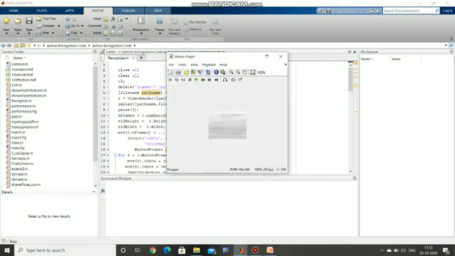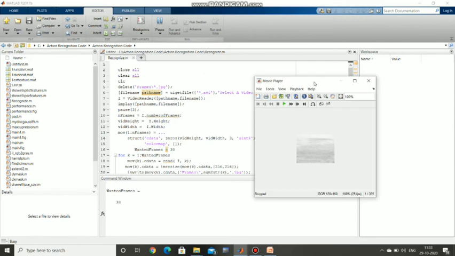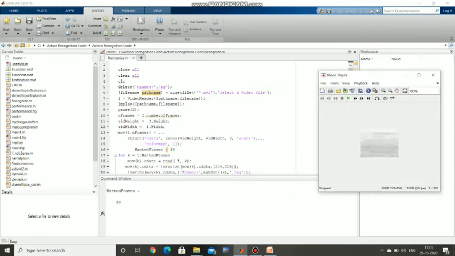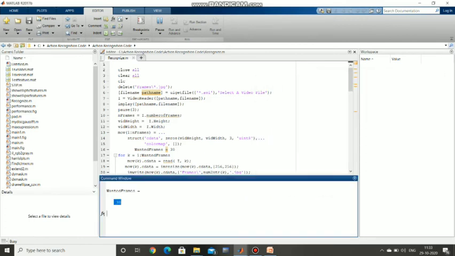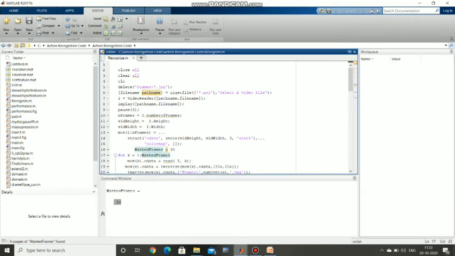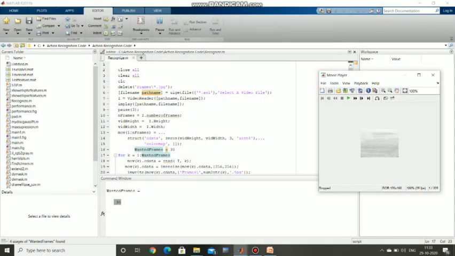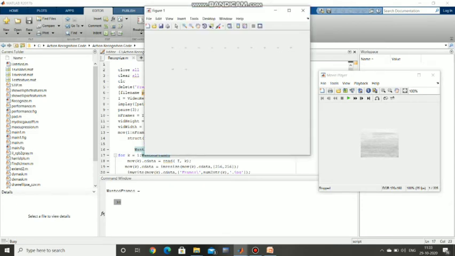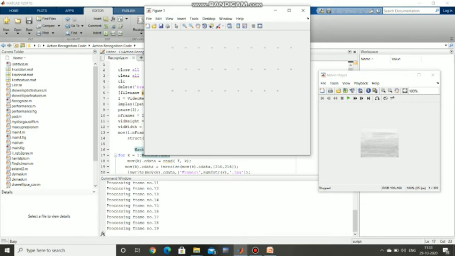Here we can see the movie player. The wanted frames is 30. We gave the value of 30 wanted frames so that we can see the 30 image frames here.